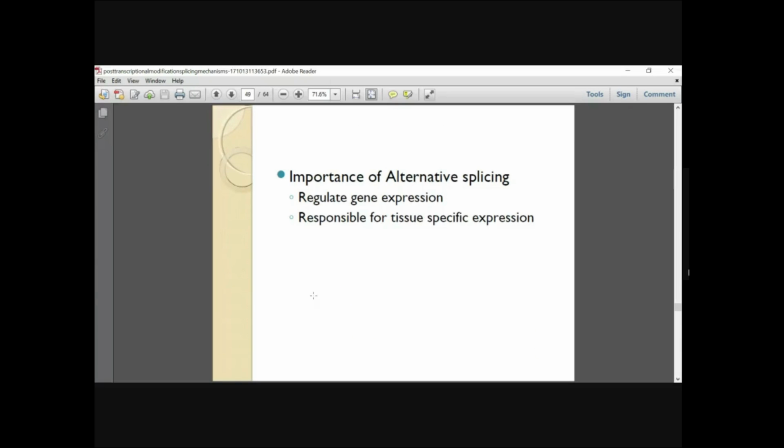The importance of alternative splicing is that it mainly helps in the regulation of gene expression, and it is also responsible for tissue specific expression. The best example of regulated alternative splicing is sex determination in Drosophila, the fruit fly.